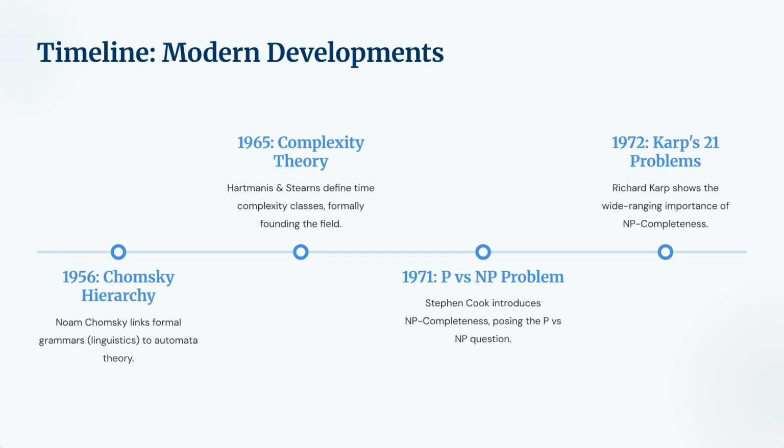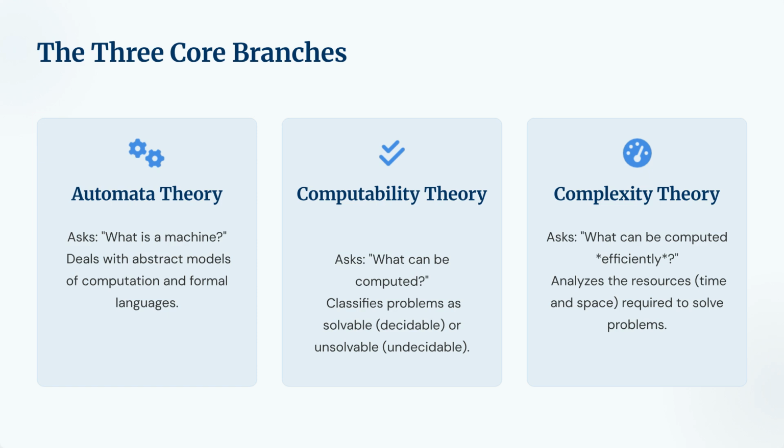Timeline. Modern developments. As we move into the modern era, the field expanded into linguistics and efficiency. In 1956, Noam Chomsky linked how we structure language to the machines that process them. By 1965, complexity theory was born, as Hartmanis and Stearns began measuring how much time a computer needs to solve a problem. This led to the famous P versus NP question, introduced by Stephen Cook in 1971, and Richard Karp followed up in 1972 by showing that many of our most important real-world problems are deeply interconnected through their complexity.